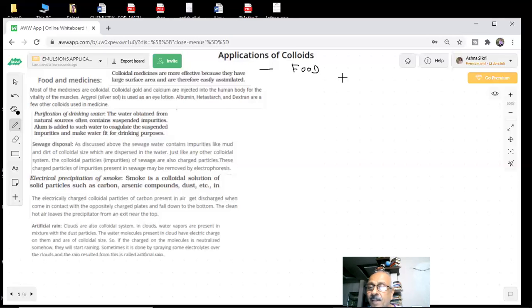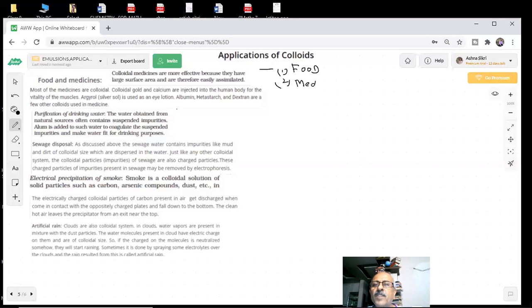So we try to understand it. The clouds which you have, they will tell you about artificial rain, which is there now. All these are colloids, charged particles. So food, we know about it. Medicines are the most important part in our life.